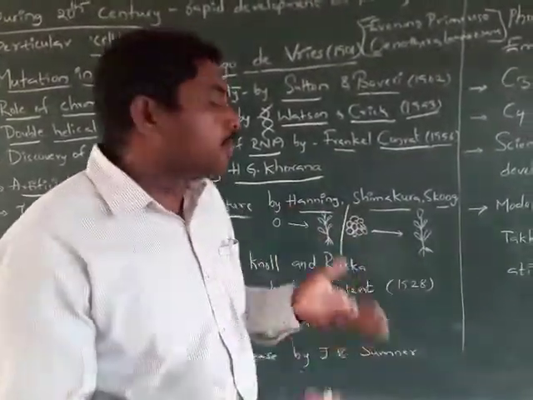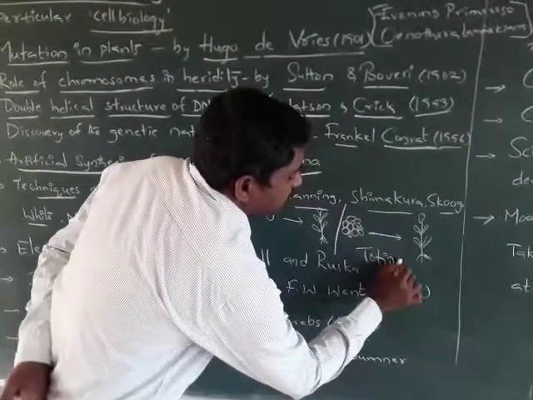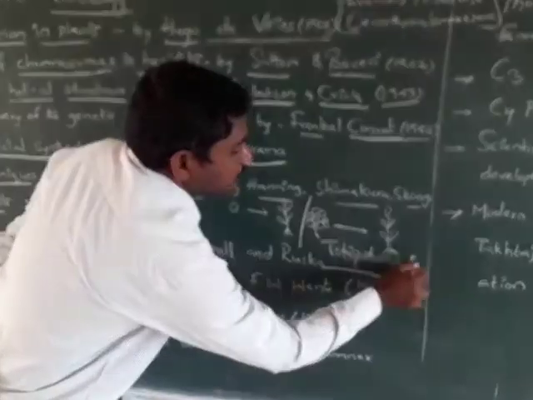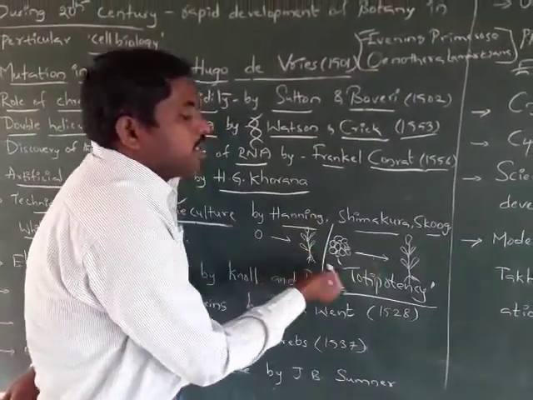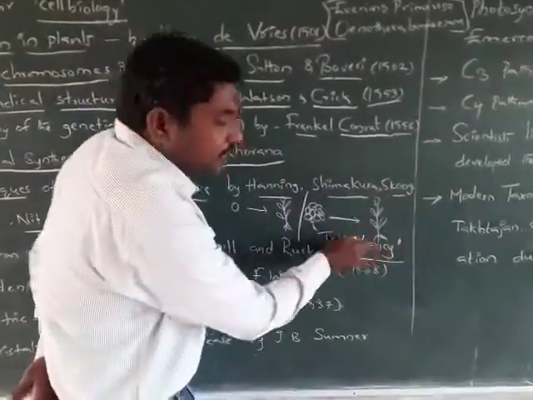That ability is called totipotency. Because of totipotency, a single cell will produce the whole plant, and a tissue will produce the whole plant.